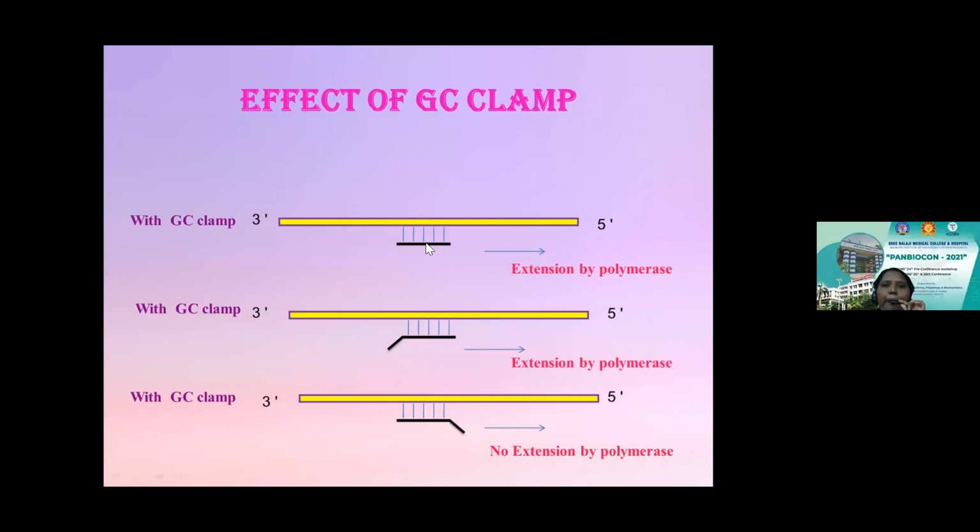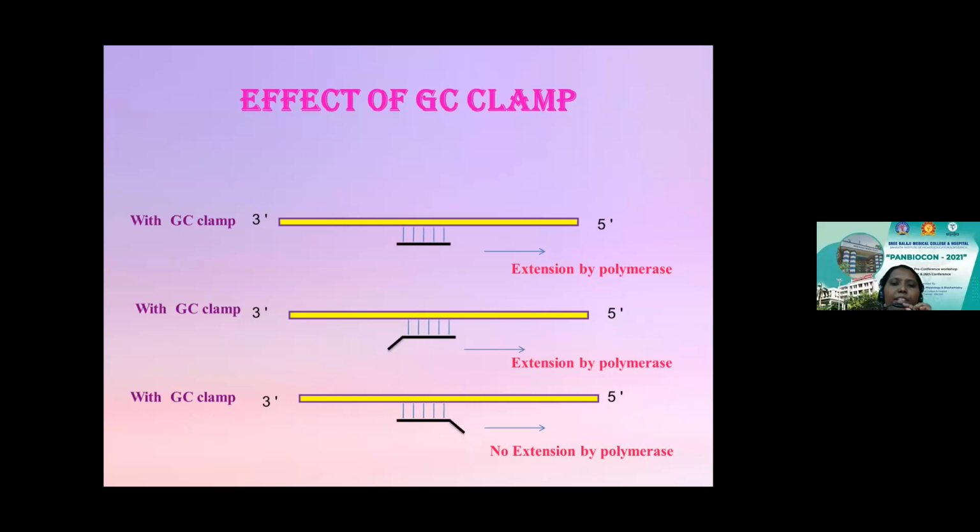So you should have a primer going toward the 3' end, with the addition of the primer at the template strand. In this first picture, you find that the extension by the polymerase happens in a very good way. Sometimes, even if there is a missing guanine or cytosine residue at the 3' end, it can work well with the polymerase and efficiently amplify the sequence.